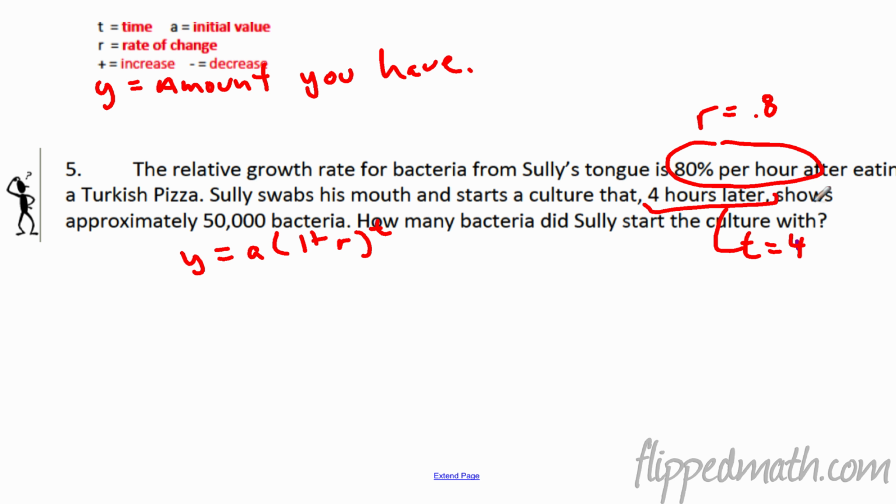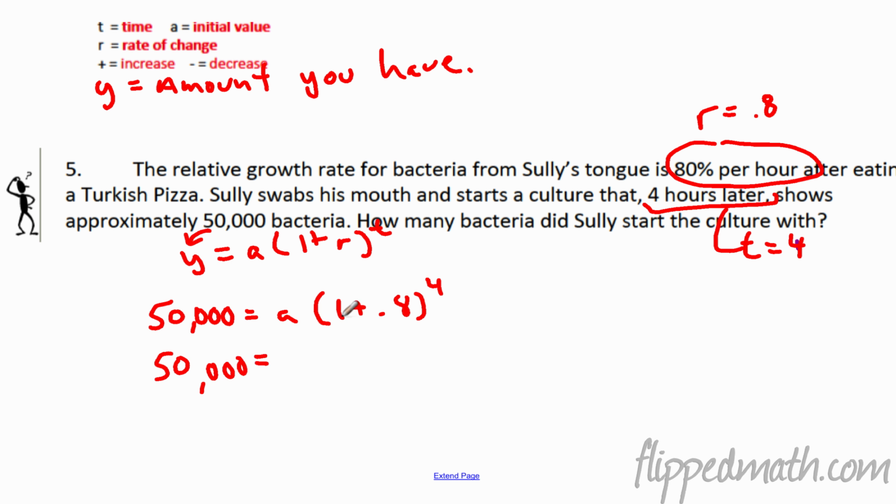That's awesome. And at that moment in time, that's not how much he started with. At that moment in time, there's 50,000 bacteria. So that's what y is going to equal right there. So the amount 50,000 is going to equal some value of a. By the way, that's what they're asking us. How many bacteria did he start with? So we want to solve for a. So 50,000 equals a times 1 plus 0.8, and then how many hours? 4.